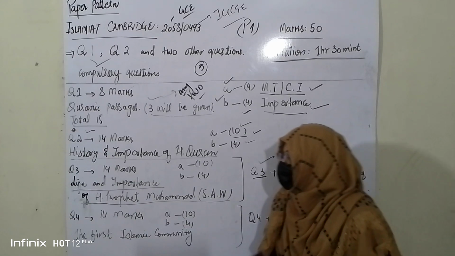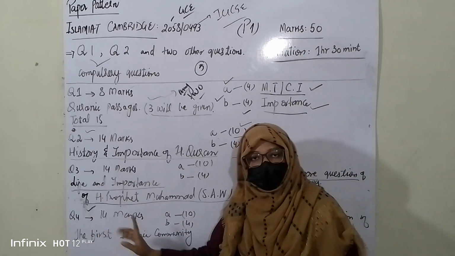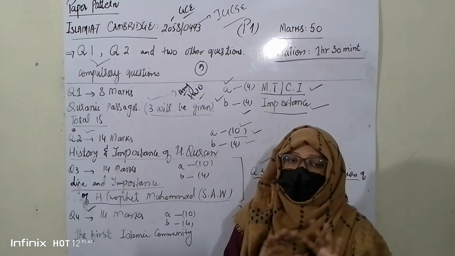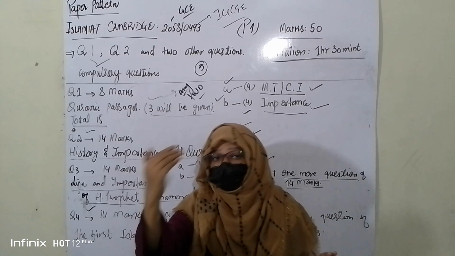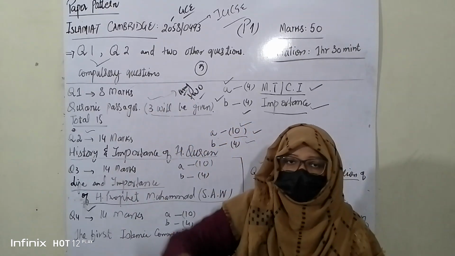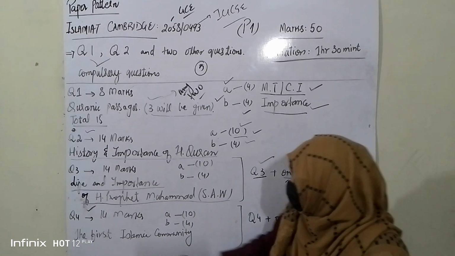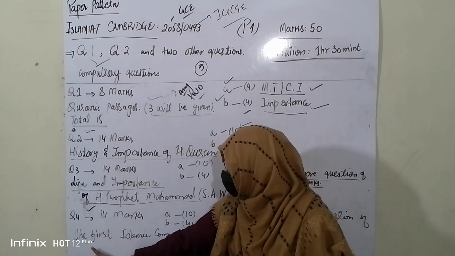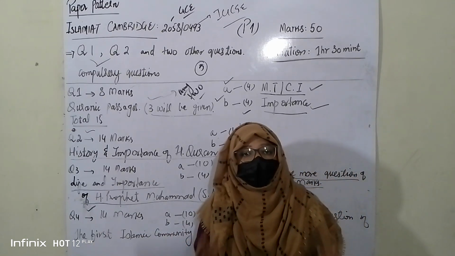Now the last question, question number 4, again of 14 marks. I think this thing is clear to you that only question 1 is of 8 marks. Rest of the questions are asked for 14 marks. Clear? So the last question of 14 marks will be asked from the chapter the first Islamic community.